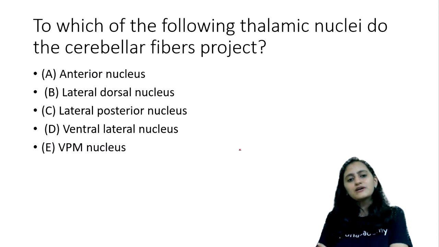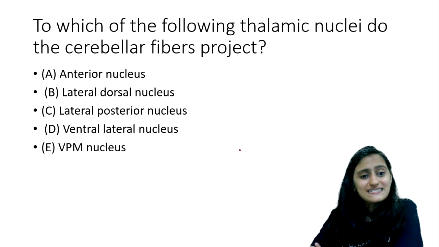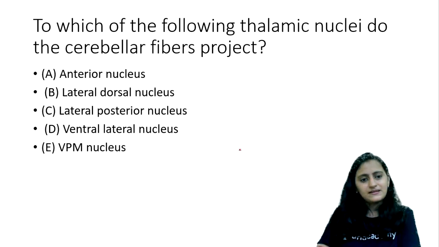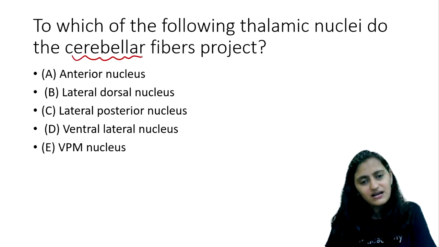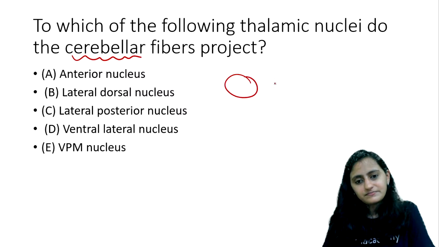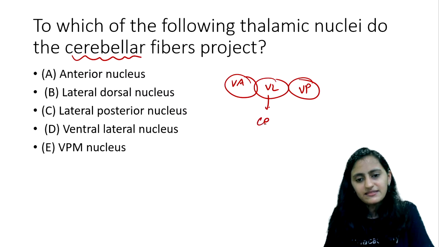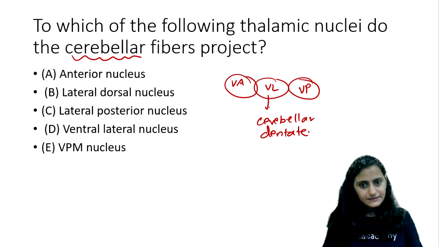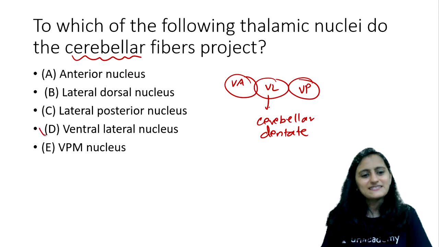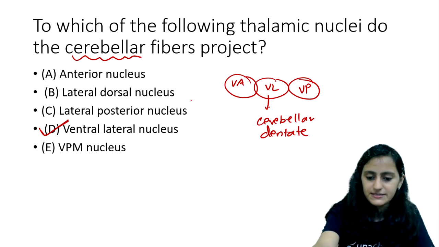Next question. To which of the following thalamic nuclei do the cerebellar fibers project? Cerebellar fibers we have already seen. So you have VA, VL and VP. Cerebellar fibers come to VL, that is from the dentate nucleus of the cerebellum, right? Yes, so it is the ventral lateral nucleus. Absolutely right, ventral lateral nucleus.